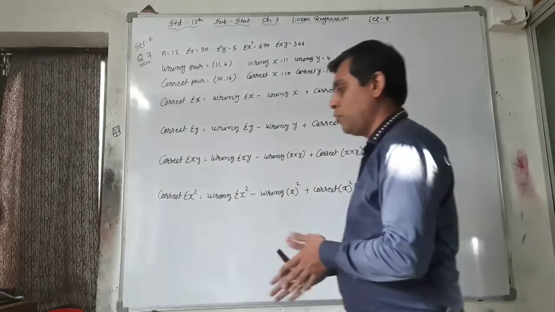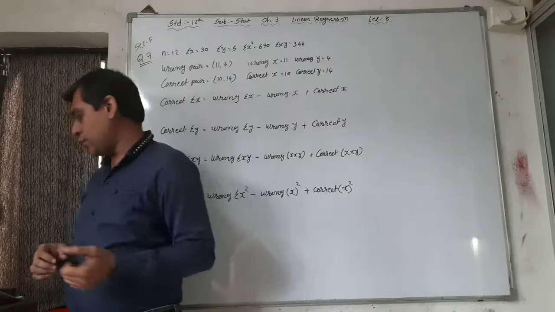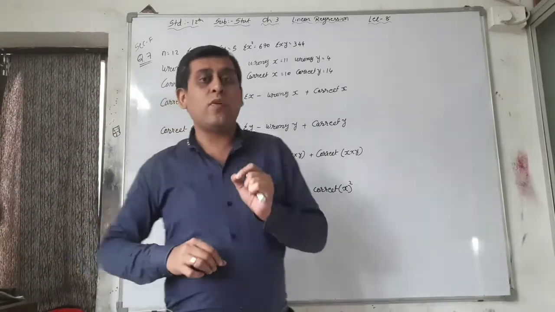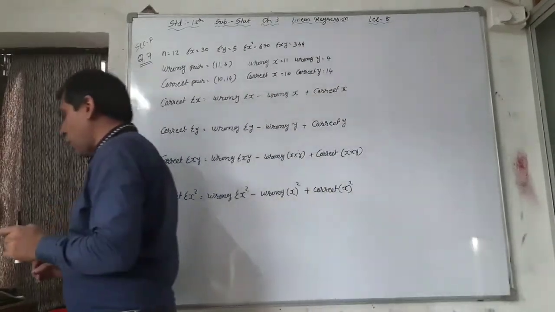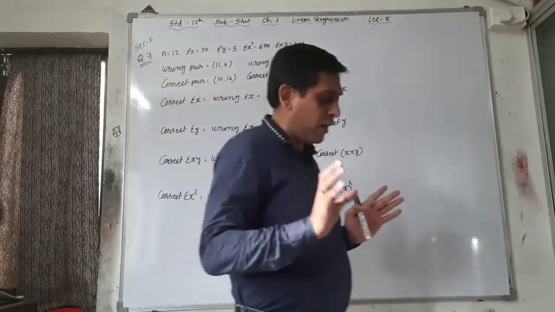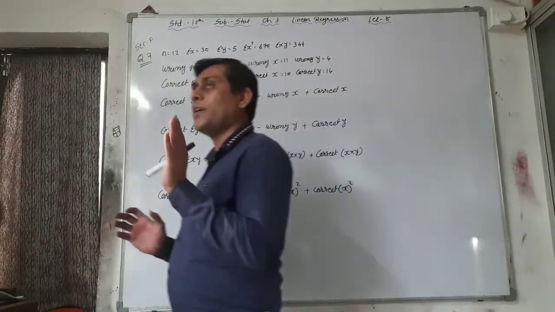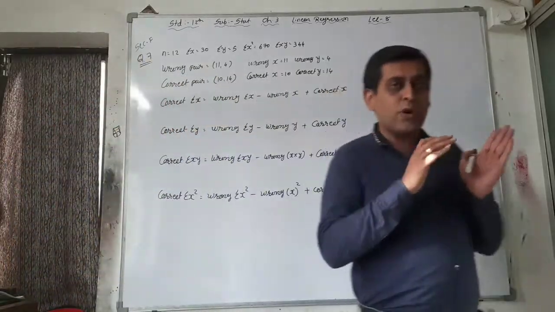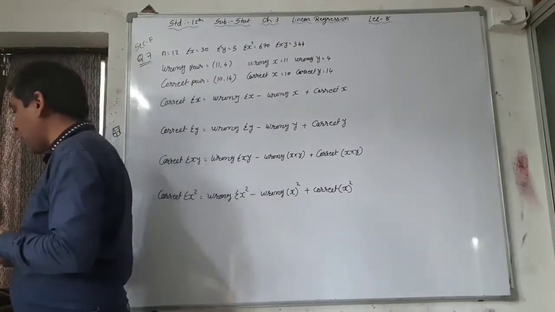Okay, now move forward to the next question. See, the fifth question is again easy, but in this you have to verify, you have to check that the coefficient of determination is correct or not. That is, verify the reliability of the regression model. You have to verify whether R square is reliable or not. R square's answer, the coefficient of determination, is more than 0.5 or less than 0.5. You have to verify that and give comments on that.